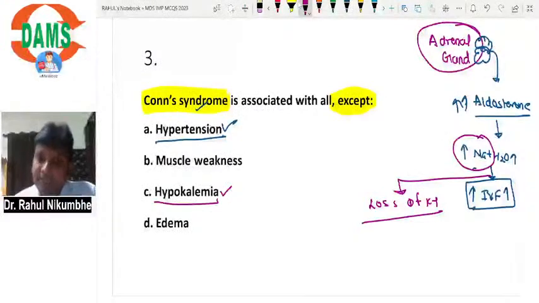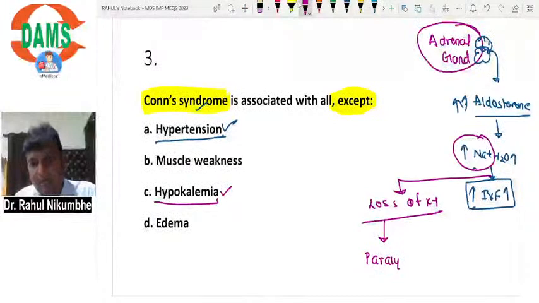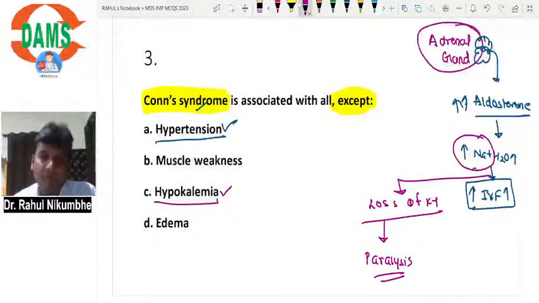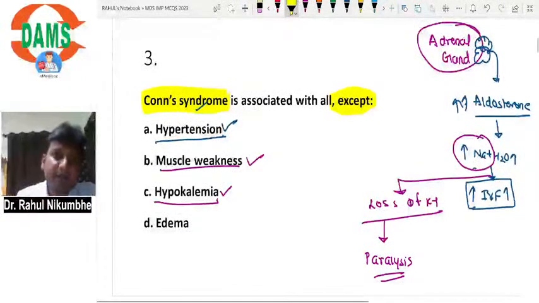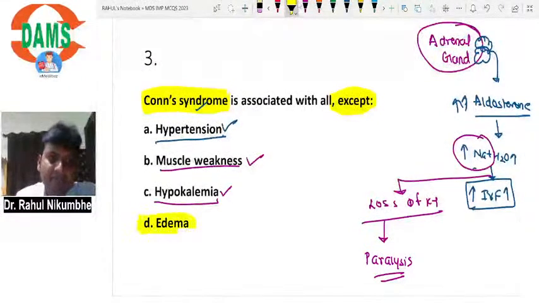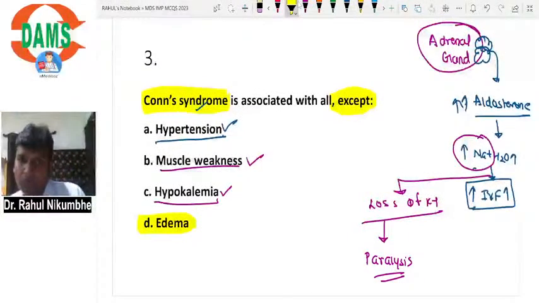This hypokalemia can cause paralysis and weakness. So hypertension, muscle weakness, hypokalemia will occur in Cone syndrome. But remember, edema is absent in Cone syndrome. Edema is not a clinical feature of Cone syndrome.